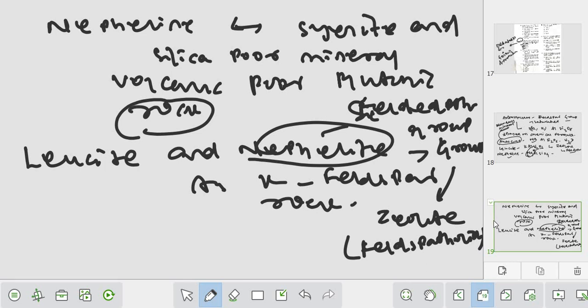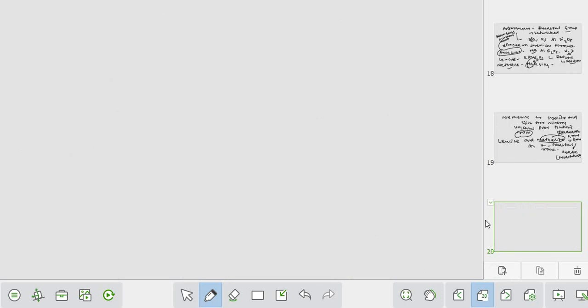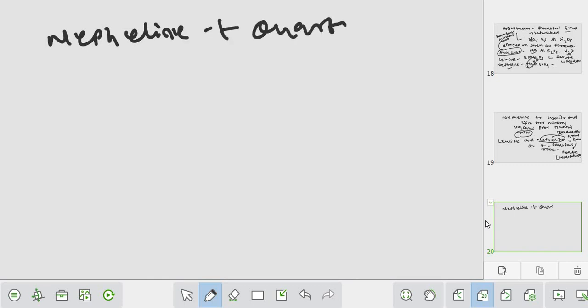composition wise anorthoclase will substitute the nepheline and quartz formation based on the chemical composition, okay. And you know, right, when the nepheline reacts with the quartz, okay, to form the albite, है कि नहीं?